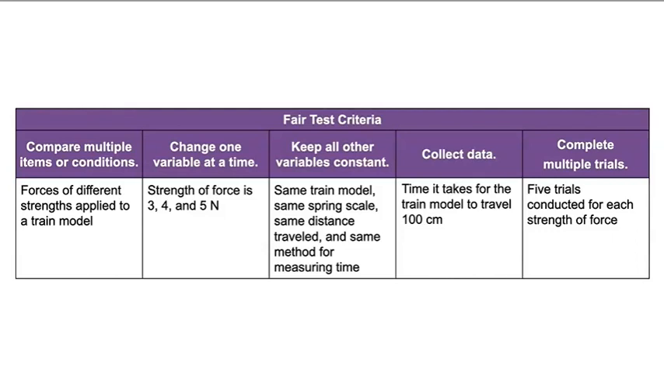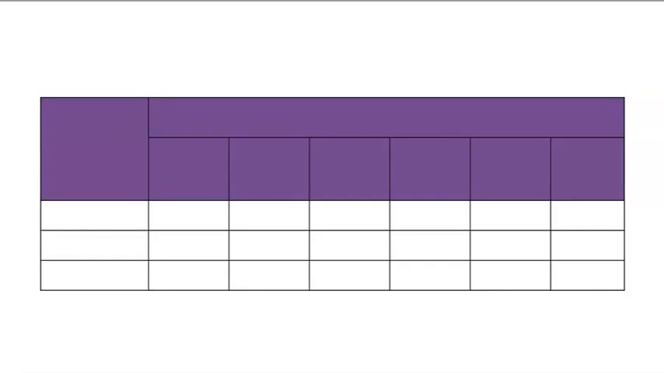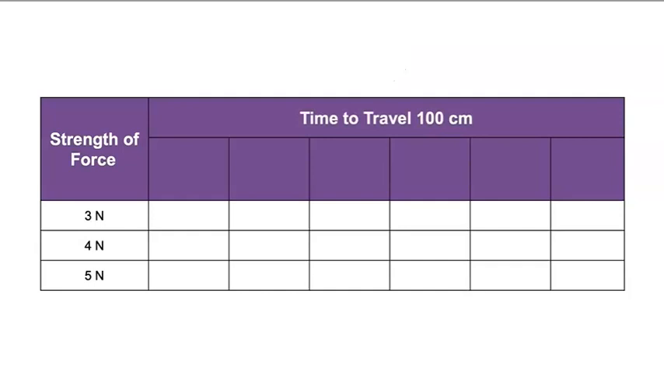I updated our fair test criteria chart using our investigation plan. Your task after this lesson will be to complete the fair test criteria chart. I also created a data table for our investigation. This is where we will record the strength of force. Let's fill in each strength of force: 3 newtons, 4 newtons, and 5 newtons. Great. This is where we'll record the time it takes the train model to travel 100 centimeters. Let's label this section time to travel 100 centimeters.